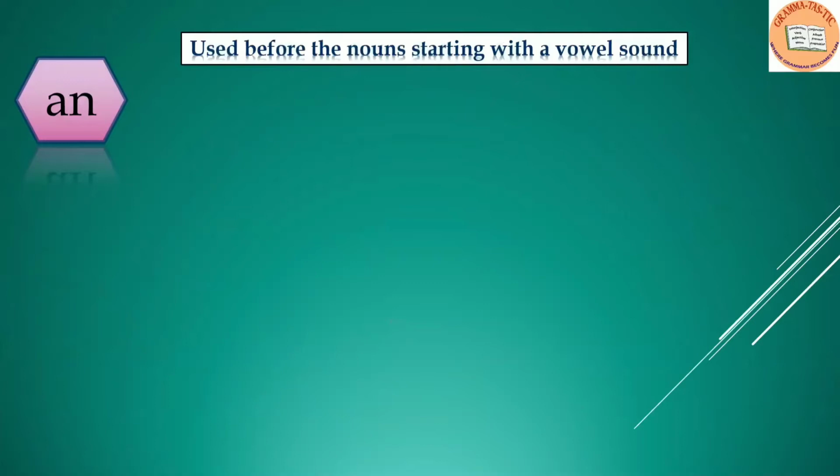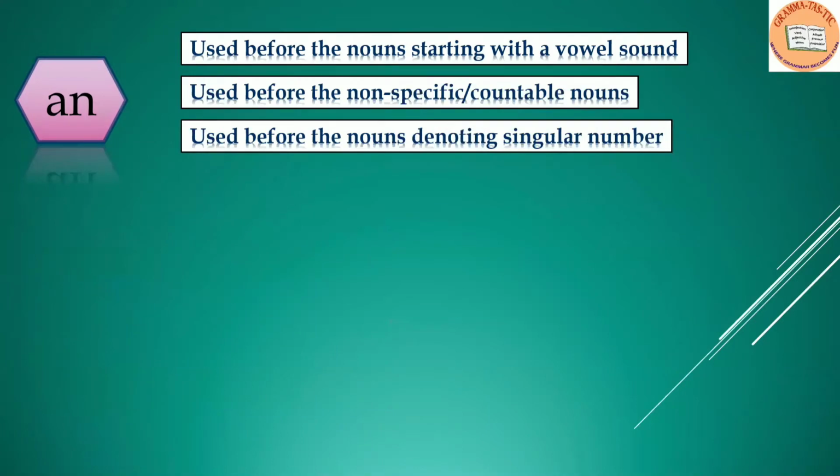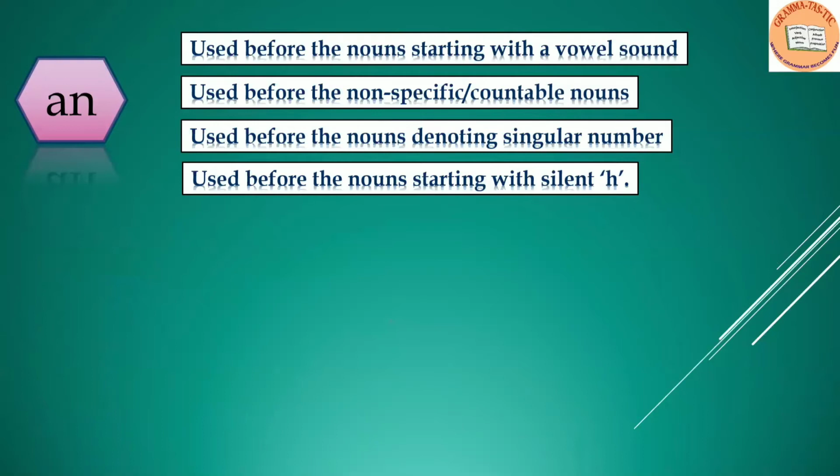The next article is the article an. An is used before the noun starting with a vowel sound. We all know there are 5 vowels, A, E, I, O, U, but sometimes we also focus on the vowel sound. Used before the non-specific countable noun. Used before the noun denoting singular number. Used before the noun starting with silent H.